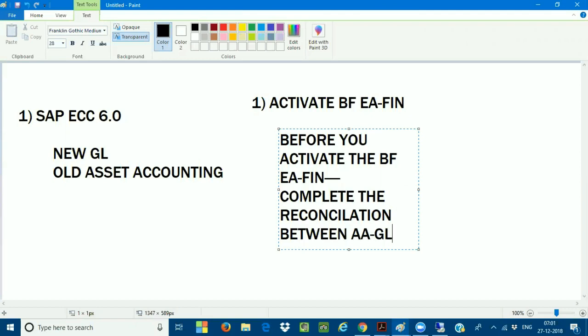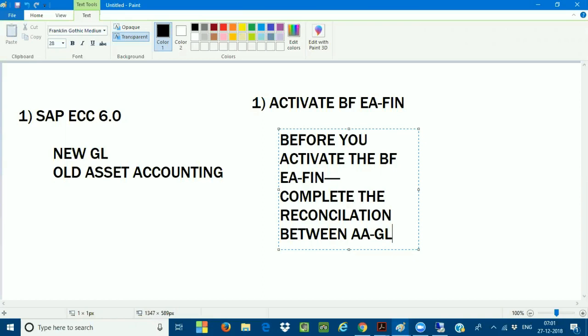Very, very important. There should not be any reconciliation issues between the asset accounting and the new GL, that is the general ledger accounting. The balance of your asset accounting should be equal to the balance of your GL accounting, with no variation between them.